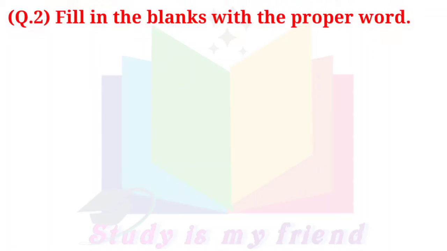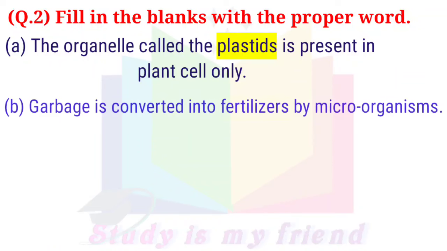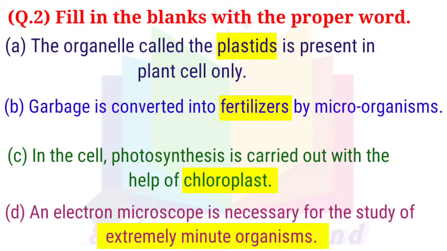Question 2. Fill in the blanks with the proper words. A. The organelle called the plastids is present in plant cell only. B. Garbage is converted into fertilizer by microorganisms. C. In the cell, photosynthesis is carried out with the help of chloroplast. D. An electron microscope is necessary for the study of extremely minute organisms.